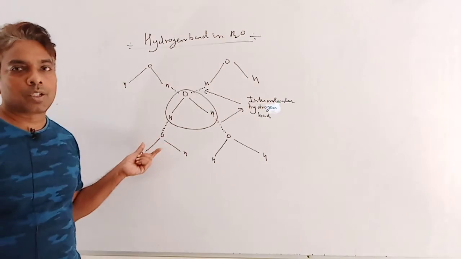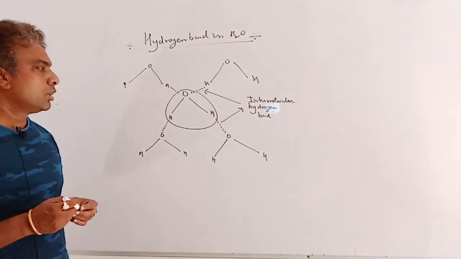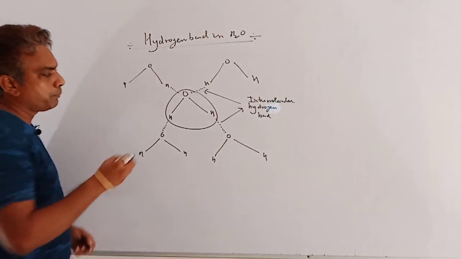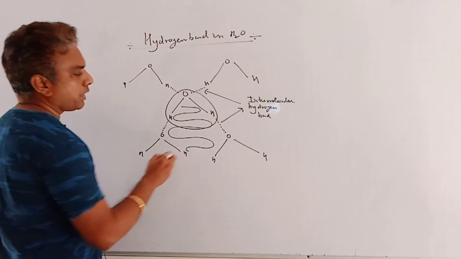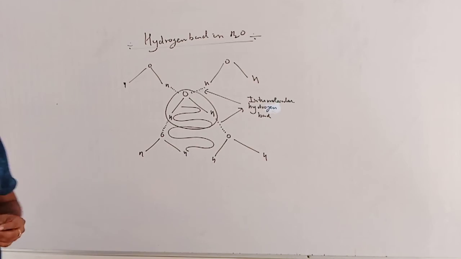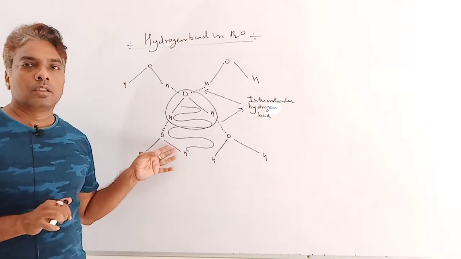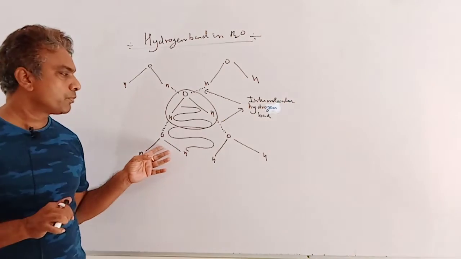This type of structure exists in ice crystal. Due to the formation of hydrogen bonds, air gaps are formed, which are known as tetrahedral voids or air gaps. Due to this gap formation, the volume of ice is greater than liquid H2O.